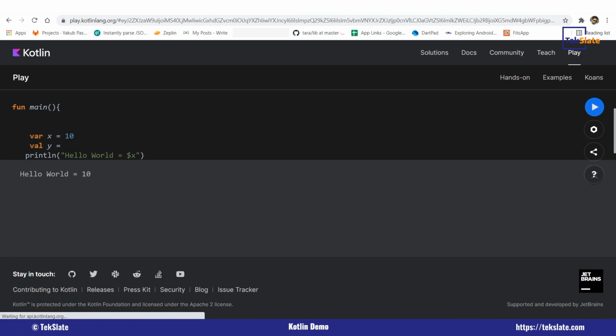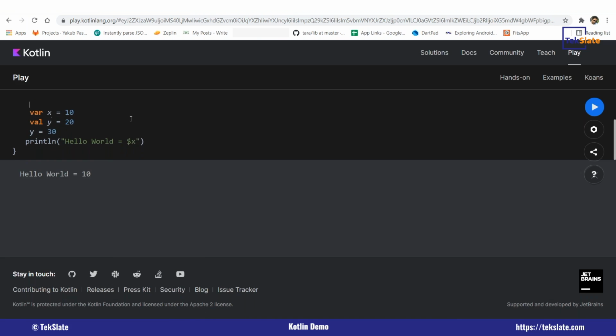And we have one more thing, val. Var means you can reassign, but val you cannot reassign. Okay, so this is the immutability property. Here with var you can change. For example, y equal 20 is already given, and I'm going to give y equal 30. Let's see, y equal 30, and I'm getting an error. See, this is the error: value cannot be reassigned. Okay, if you want a final value to store, then you can go with val.